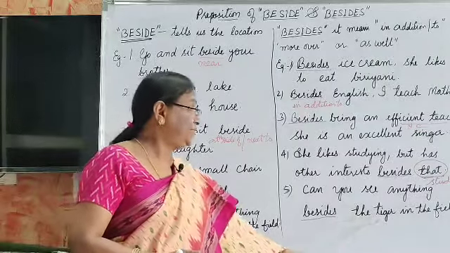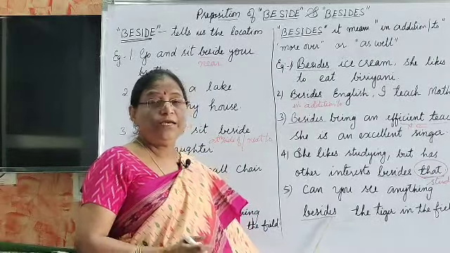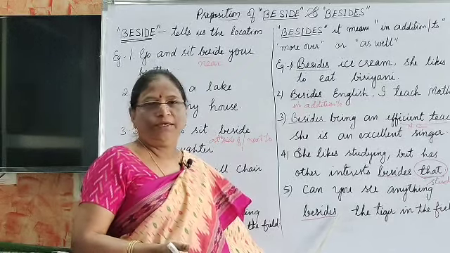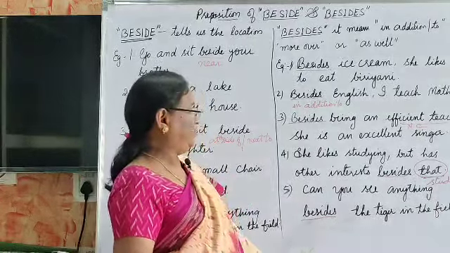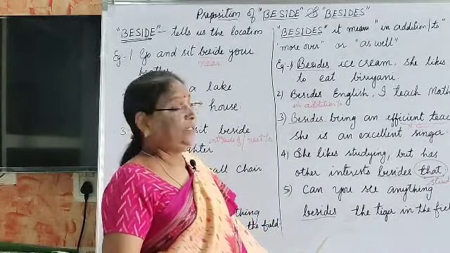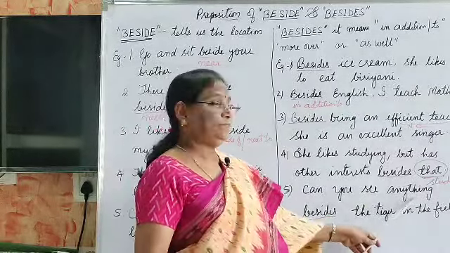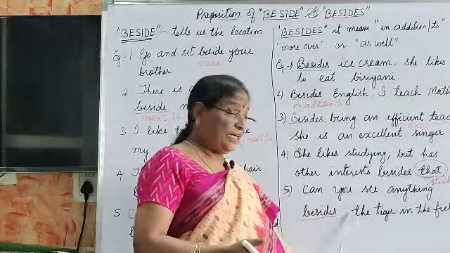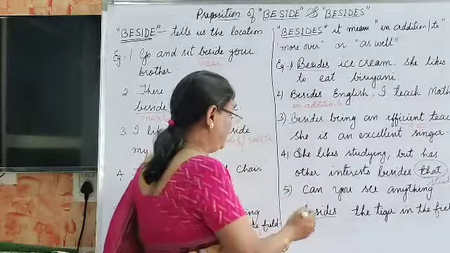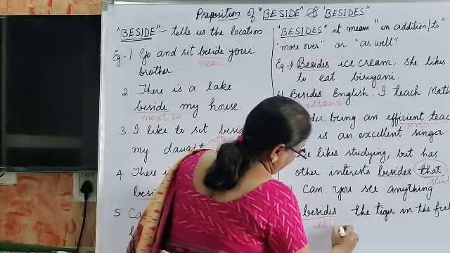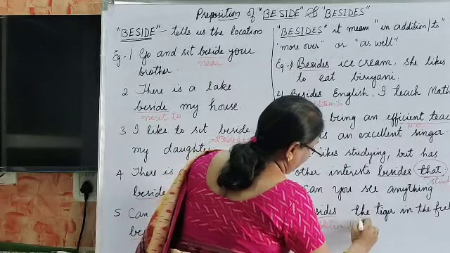But with besides the tiger in the field, besides means in addition to. Can you see any more? Can you see anything more, in addition to the tiger in the field?